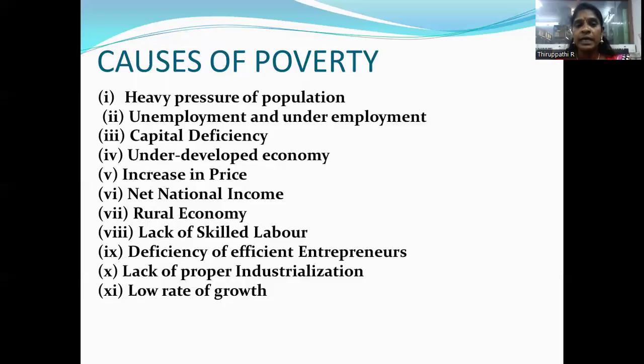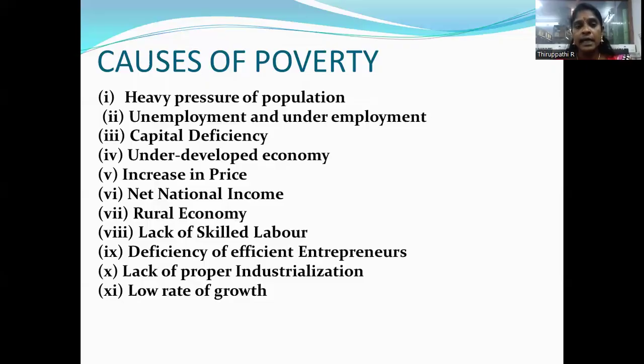India is a rural economy because 75% of the population lives only in rural areas. The rise in population leads to low agricultural production, which leads to low income from the agricultural side. Automatically, poverty increases.